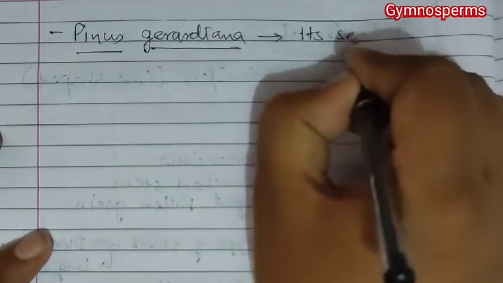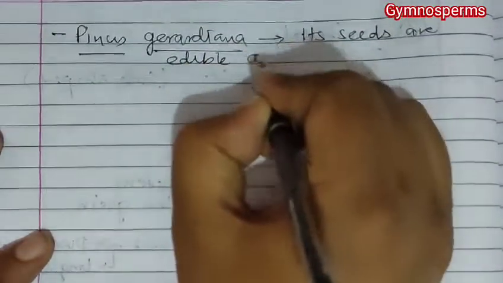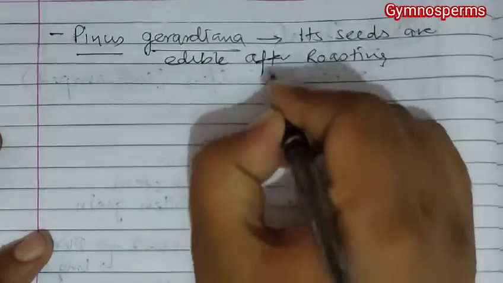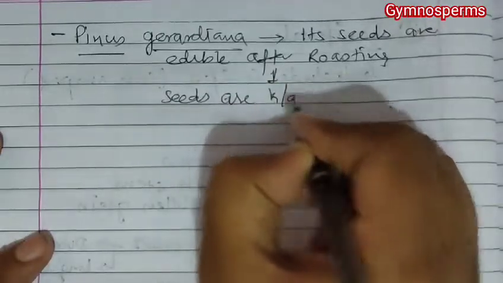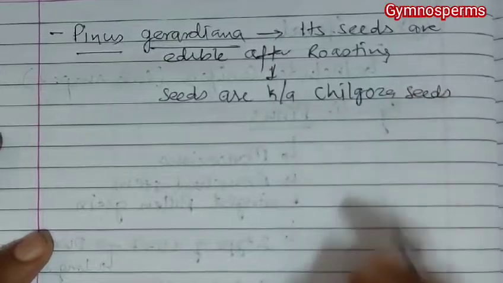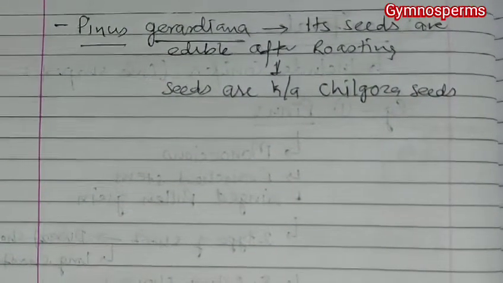Its seeds are edible after roasting, and the seeds are known as Chilgoja seeds. So Chilgoja seeds are of Pinus gerardiana, and they are edible after roasting.